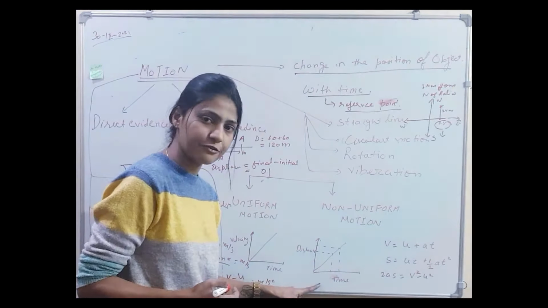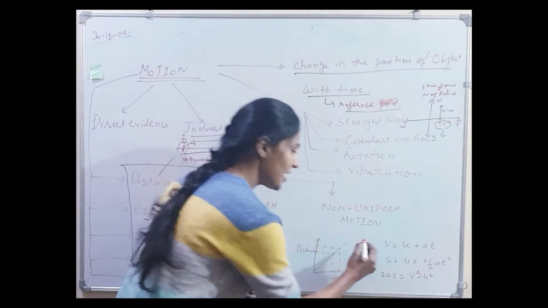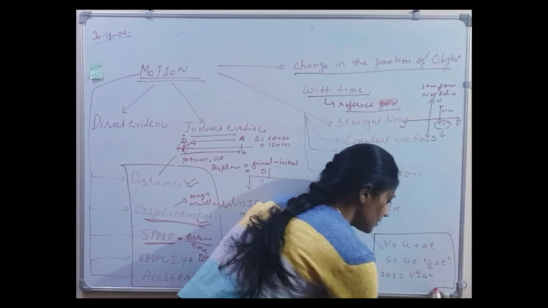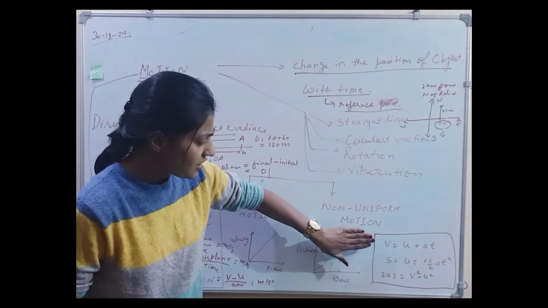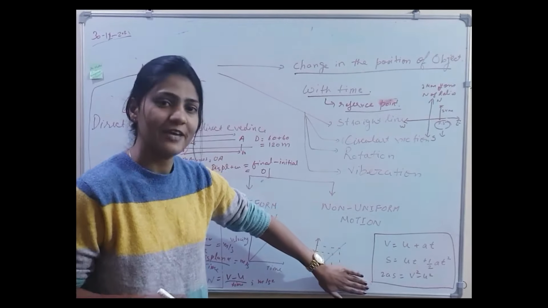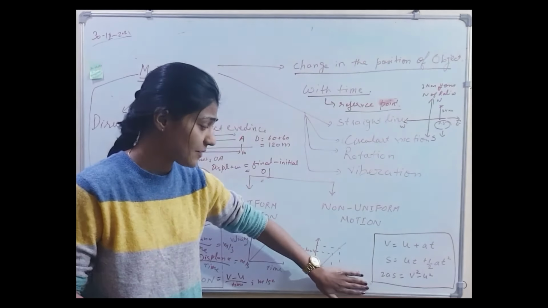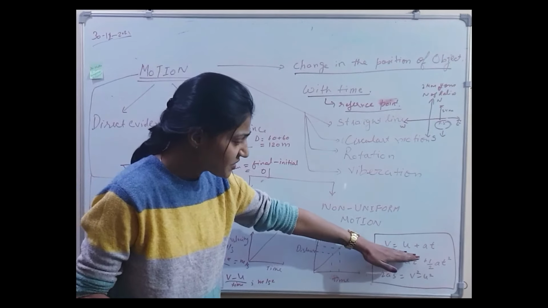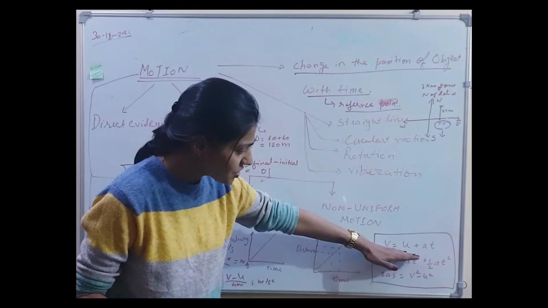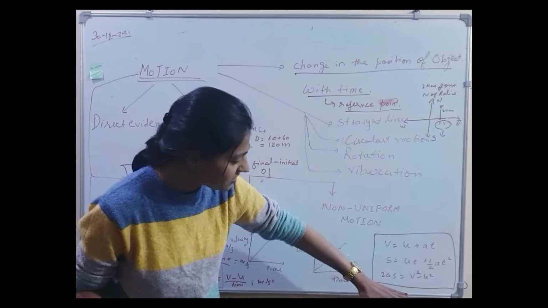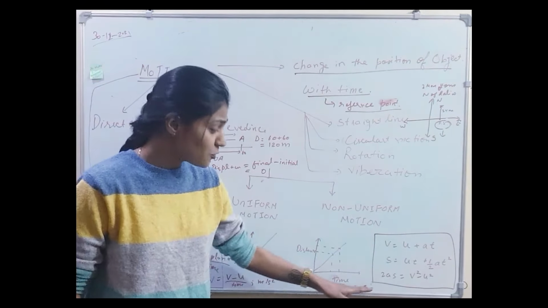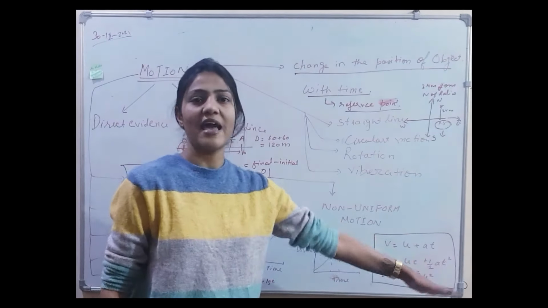With these graphs we can find three important equations, which are building blocks for motion, which we will use everywhere. These three equations fully describe the motion. The first equation is the relation between velocity and time. The second is the relation between distance and time, and the third tells the relation between distance and velocity.